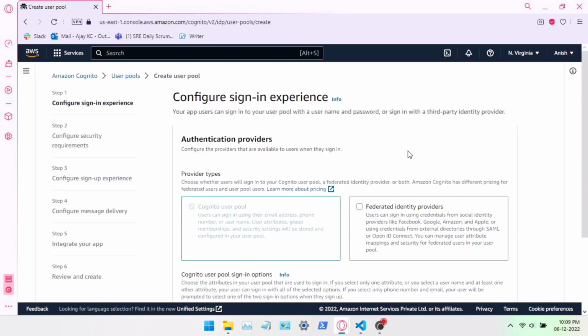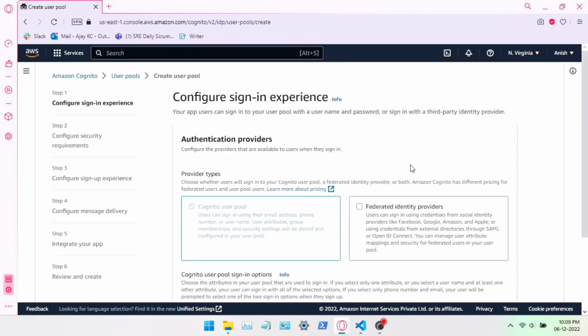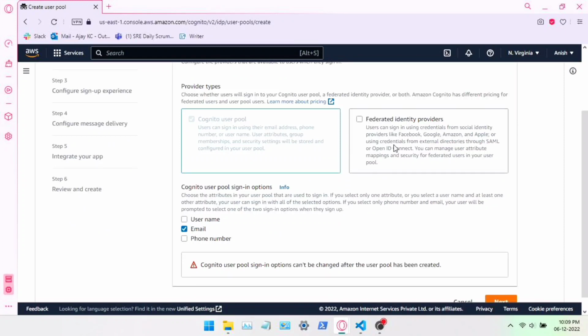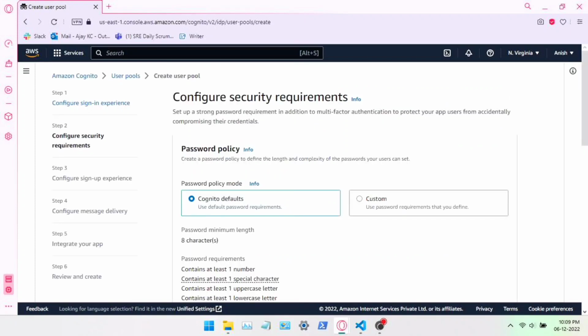So we are going to create a user pool. I'm going to use the default Cognito user pool and only email here. As per your app or website requirement, you can choose username or phone number, but I'm going to use only email here. I'm going to click on next.